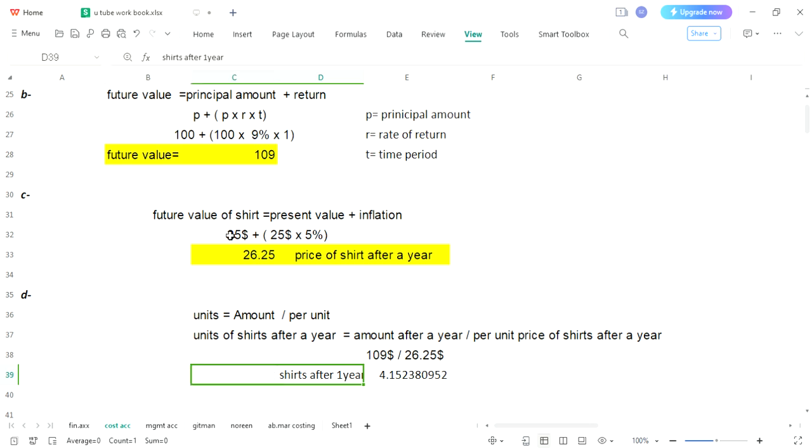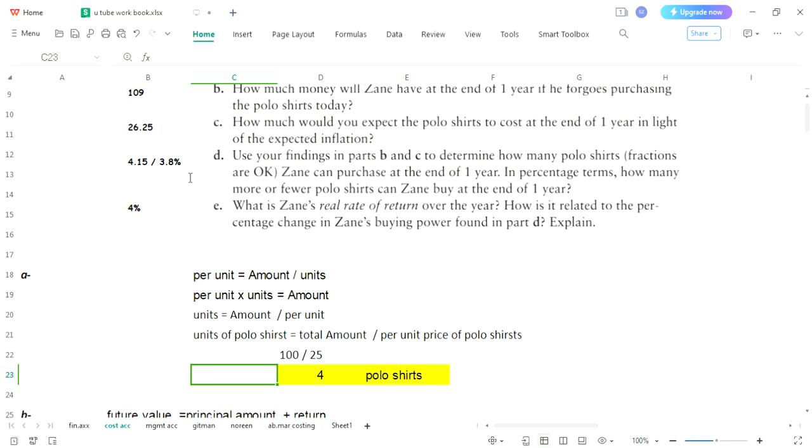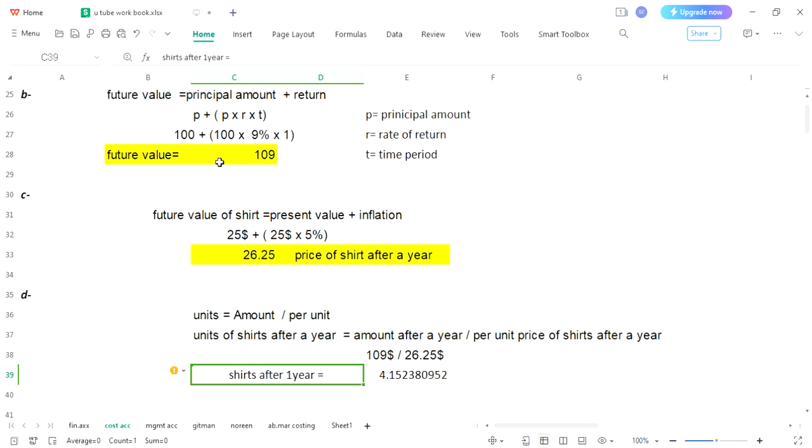This is our D part, and now we will look at how much the answer is in our book. So shirts after a year. Okay, look up over here: 4.15, and what we have calculated for shirts after a year is 4.15.